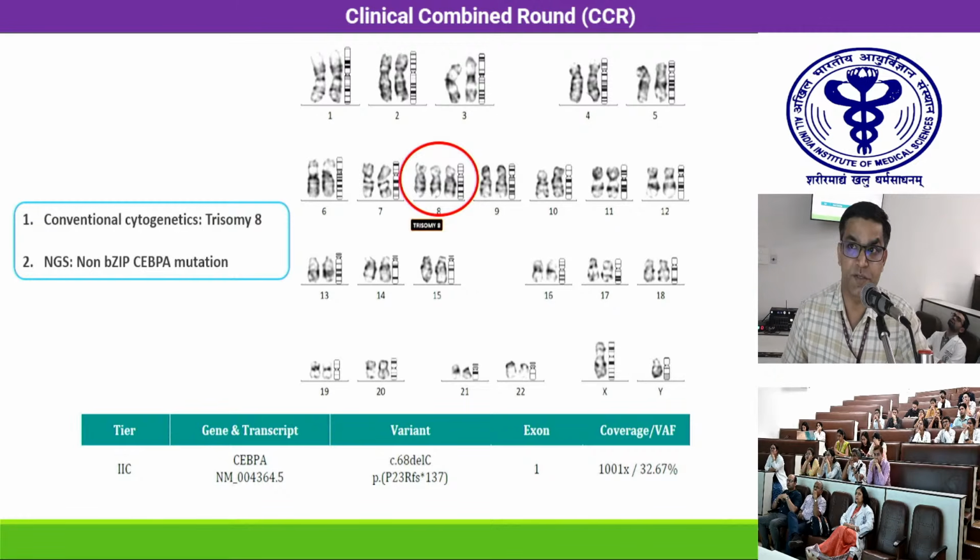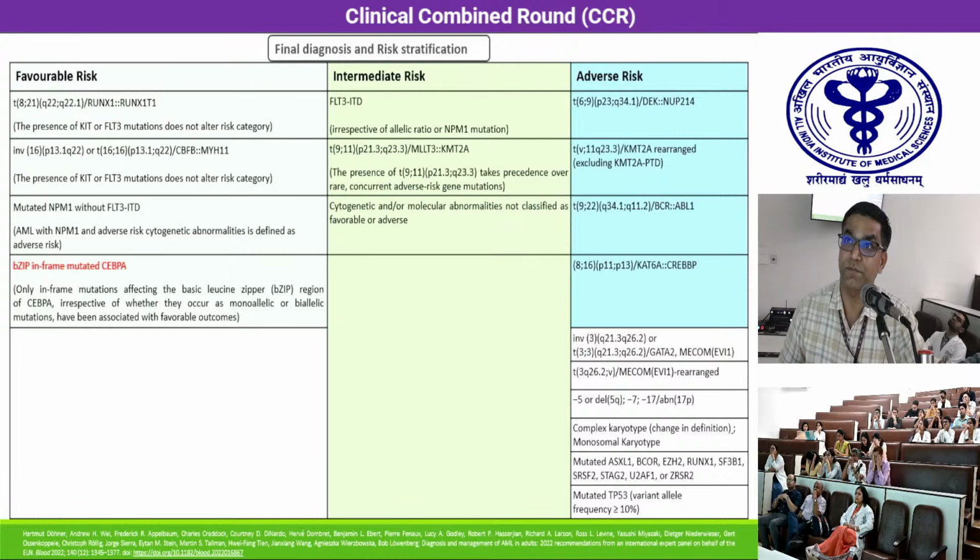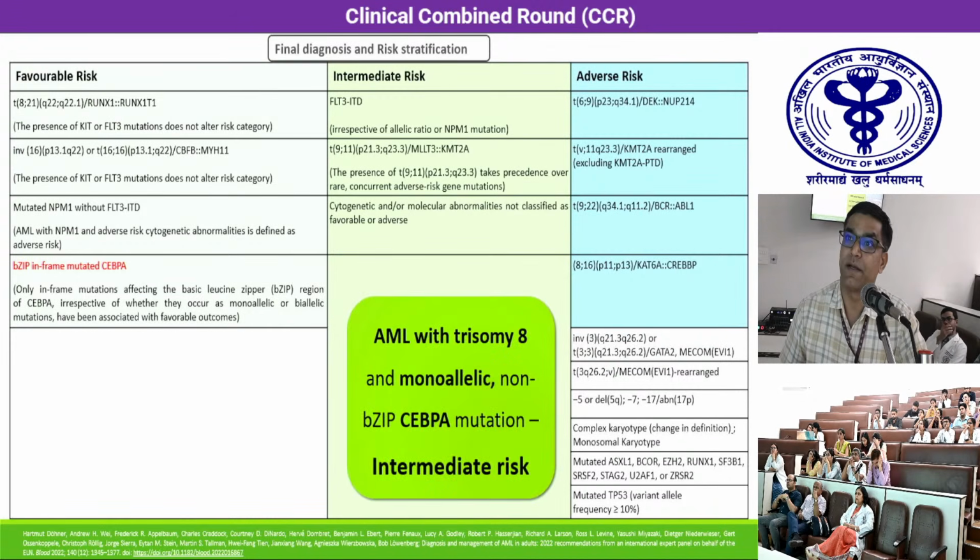However, the mutation was not in the bZIP region. As per the ELN 2022 criteria, this patient falls in the intermediate risk, being AML with trisomy 8 and CEBPA mutation in the non-bZIP region.